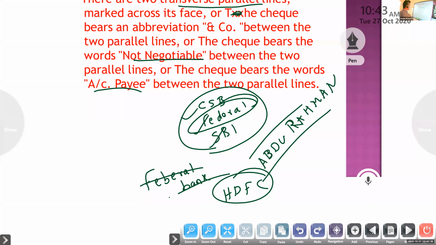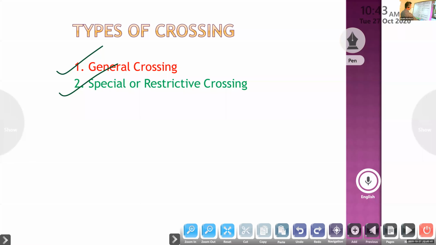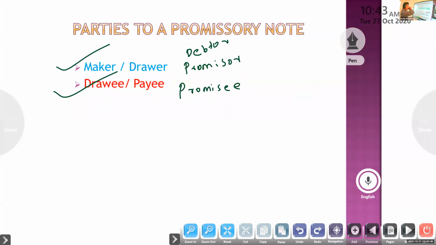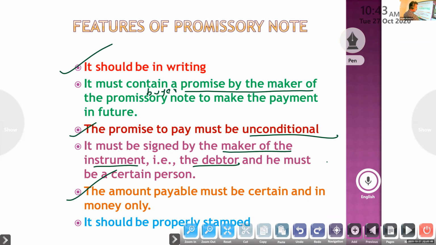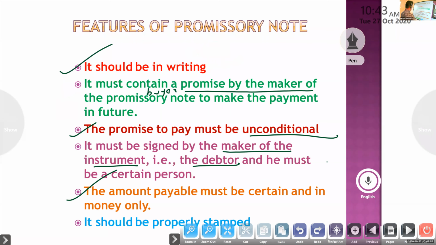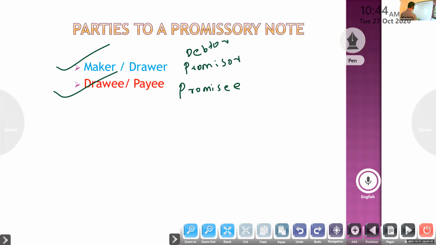Okay, now, today I taught first the promissory note. It is a promise by the maker, by the buyer, to make payment in future. Features of a promissory note: it should be in writing. It is a promise by the maker. The promise must be unconditional. It must be signed by the maker. The amount payable must be certain. Then it should be properly stamped. Then parties to a promissory note: the drawer is the debtor who draws the instrument. The payee is the person in whose favor the promissory note is drawn, the creditor and the promisee.